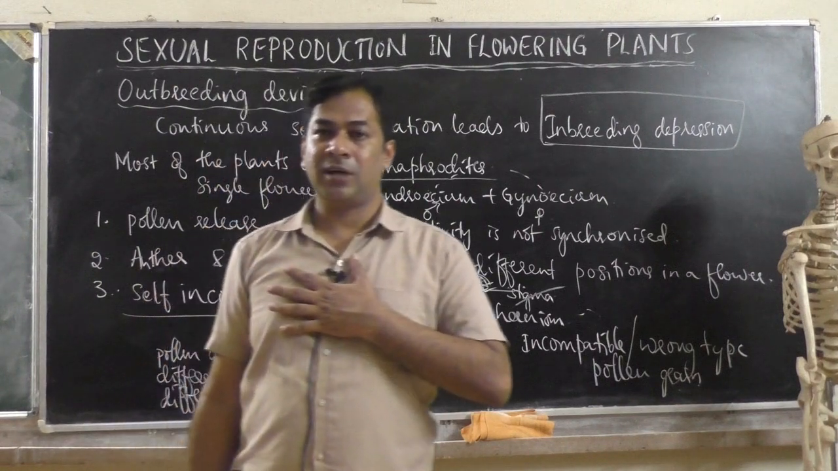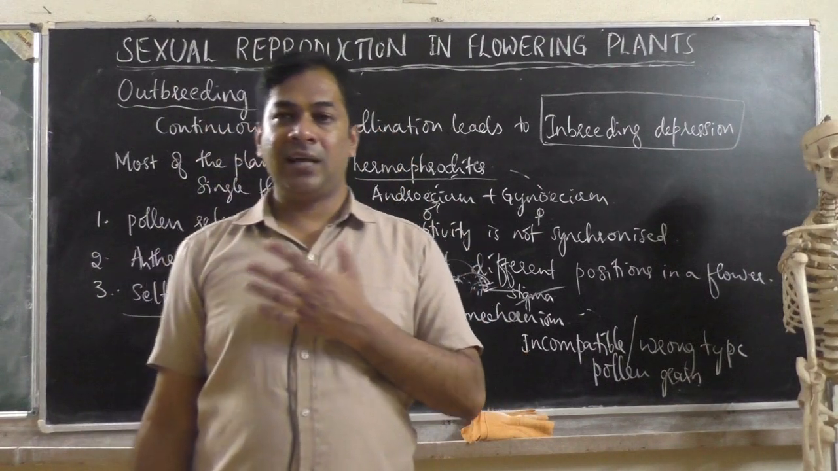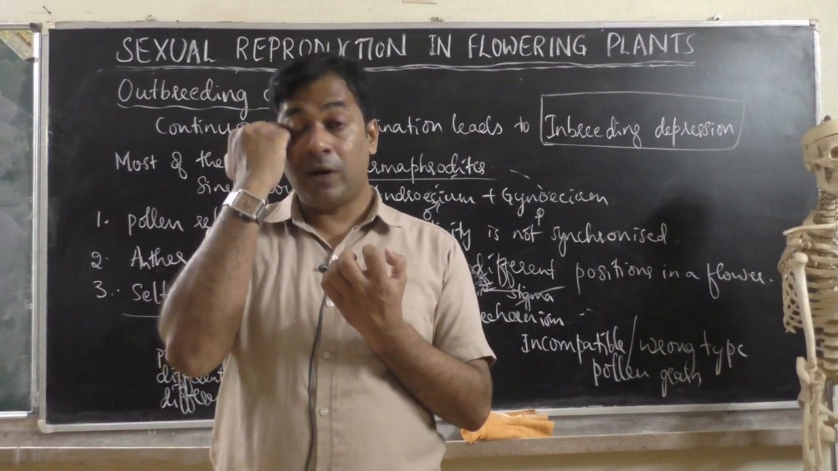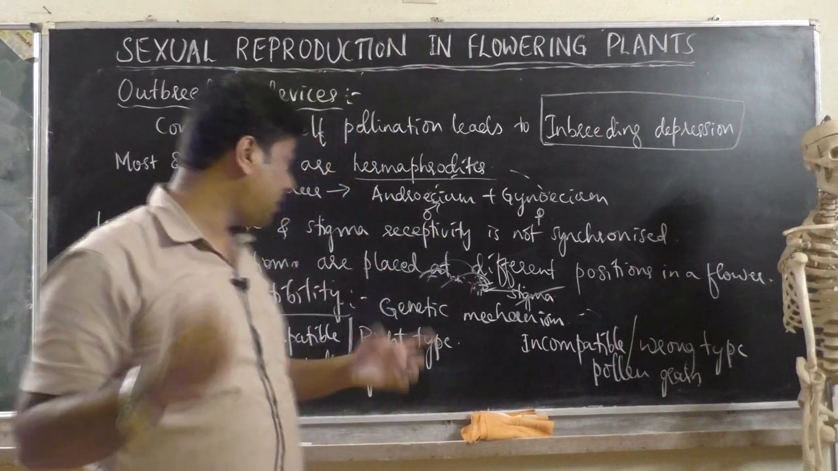Suppose you think I'm a stigma, I will accept only the right type of pollen grain. What is the right type for me? How do I decide it is a right type of pollen grain, or compatible pollen grain?